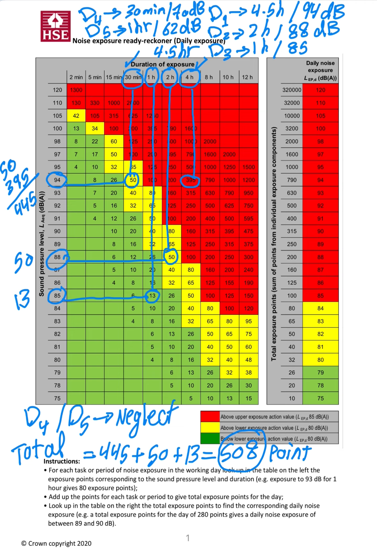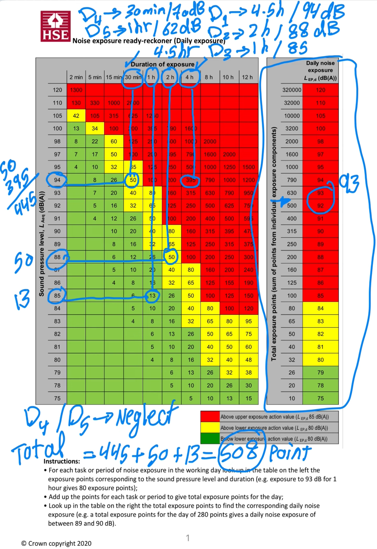Okay, this point is converted in the Ready Reckoner table. So we convert the points to levels, or we can say the level of exposure, of daily exposure. So 508 is available here in this area. So your value will be between 93 and 92 decibel. That's it.